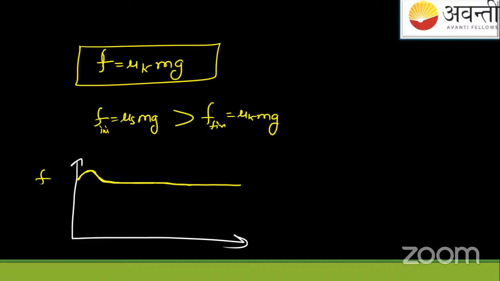This I will call the friction force which acts when the block is in motion, that is mu k mg. And this force was for mu s, that is the friction force for the static condition. It's increasing up to mu s mg. Understood? Here with the motion, where the bond breaks and from where the motion starts, it's a constant force. Did you get it, students?